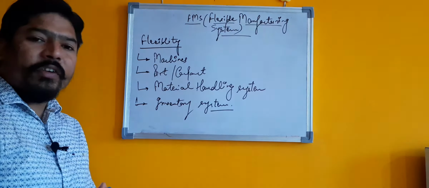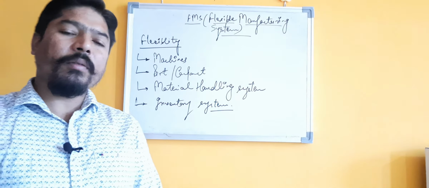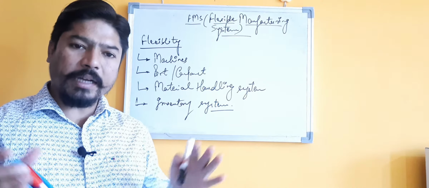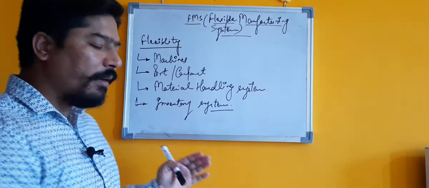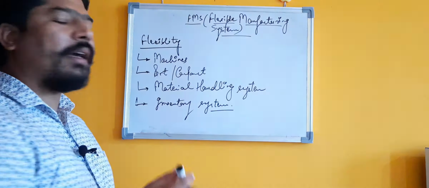If we talk about having a flexible manufacturing system in our plant or production system, we should have this flexibility.